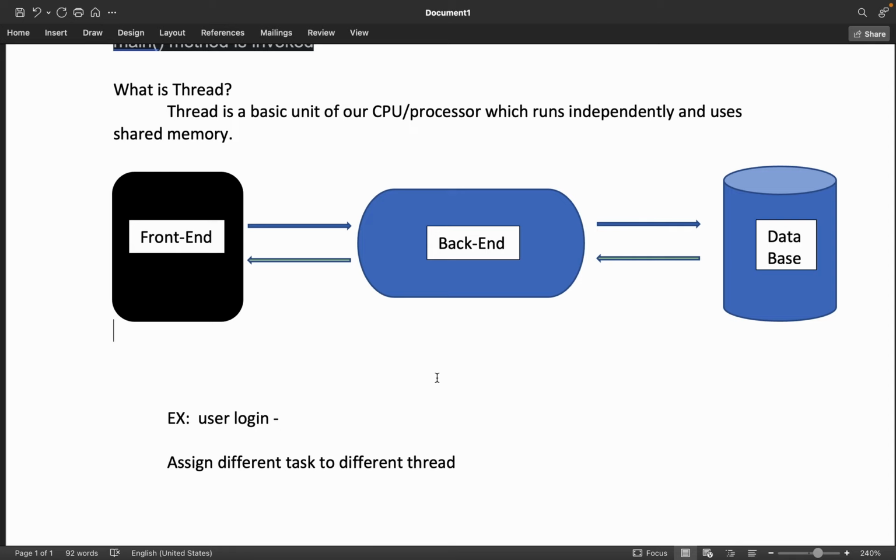Then if there is anything related to whether the user has completed everything as part of the login process or not, that also I have separated into a separate table in the database. So suppose there are multiple things that I need to validate at the time of login. What I can do is use the concept of multi-threading here. Suppose there are four things that I need to validate separately.